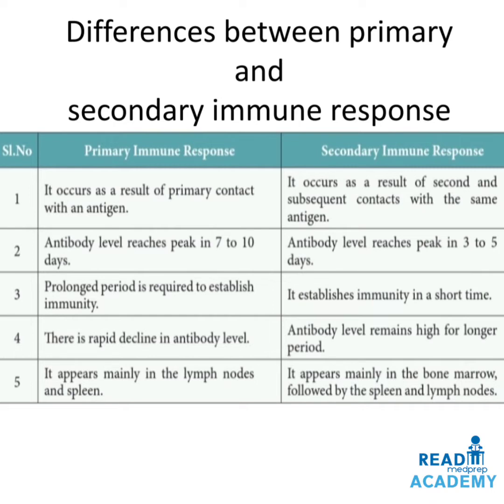In primary immune response, there is rapid decline in the antibody level, whereas in secondary immune response, the antibody level remains high for a longer period. In primary immune response, it appears mainly in the lymph nodes and the spleen, whereas secondary immune response appears mainly in the bone marrow, followed by spleen and the lymph nodes.